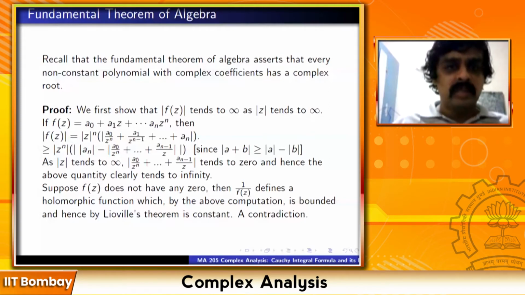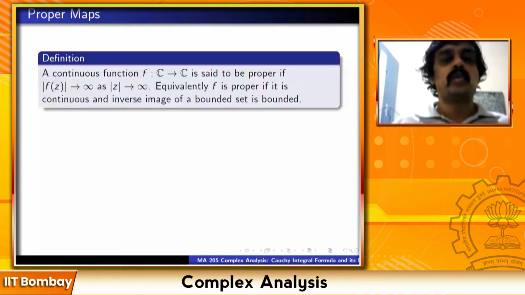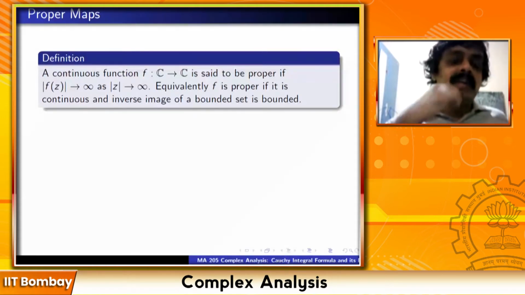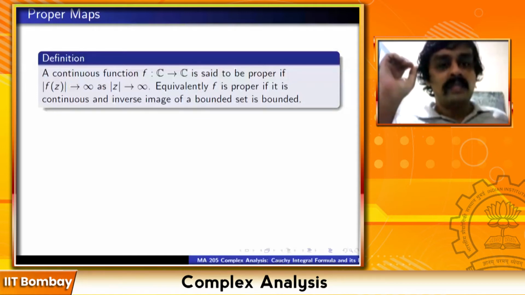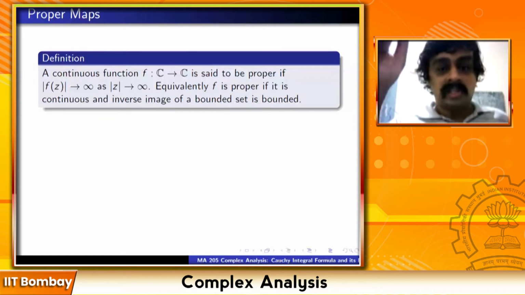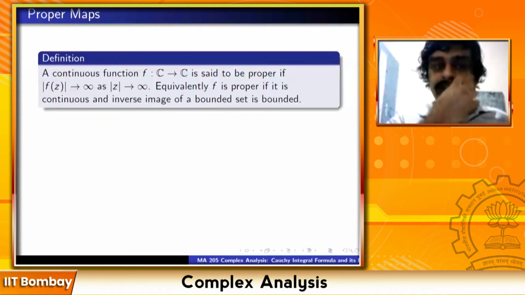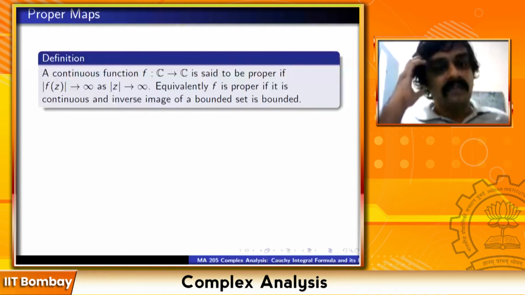Now I'll just make a definition and a couple of related remarks. A continuous function from C to C is said to be proper if mod f(z) tends to infinity as mod z tends to infinity. Equivalently, f is proper if it is continuous and the inverse image of a bounded set is bounded. There is another way of defining proper. One definition is that mod f(z) tends to infinity as mod z tends to infinity. The equivalent definition is that the inverse image of a bounded set is bounded.